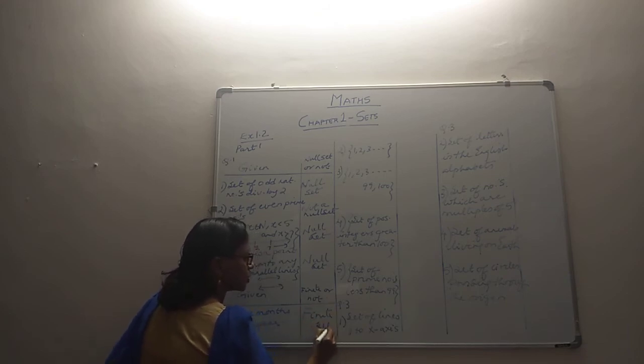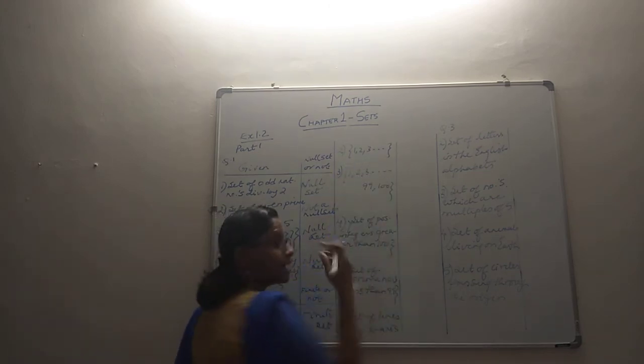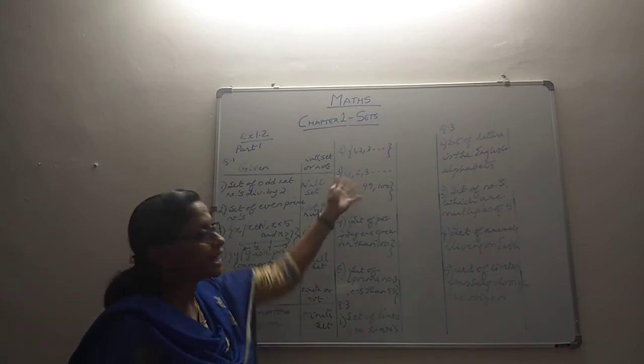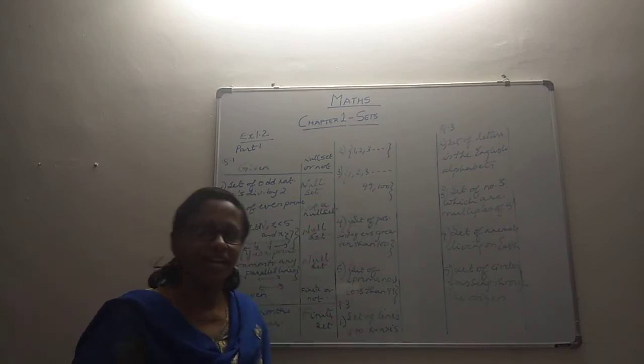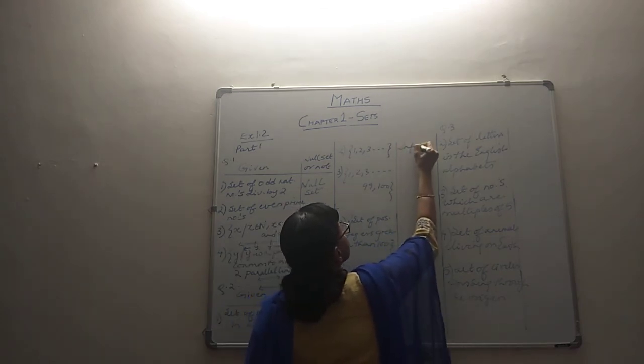Finite set, if you want you can write it, but generally it's finite. Then we have the set they have already listed: 1, 2, 3 and so on. Now it's very clear from the listing itself that it's an infinite set, because it just keeps on continuing. So this is an infinite set.